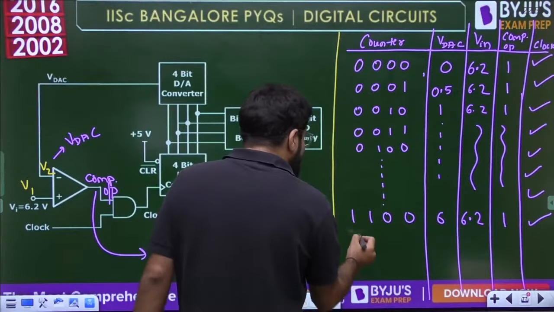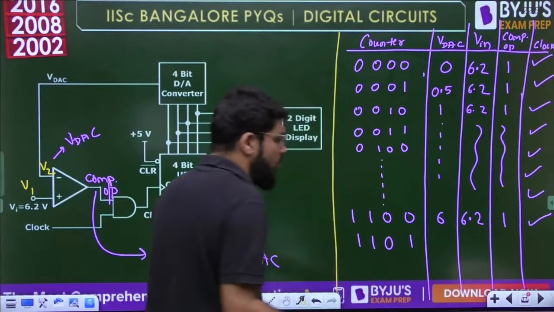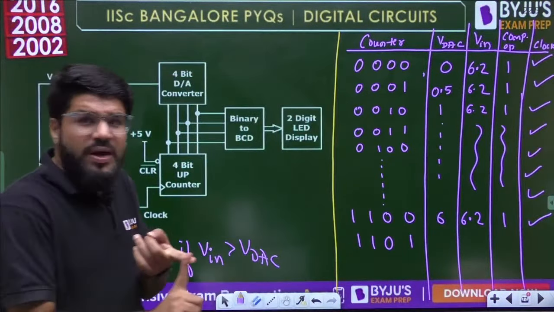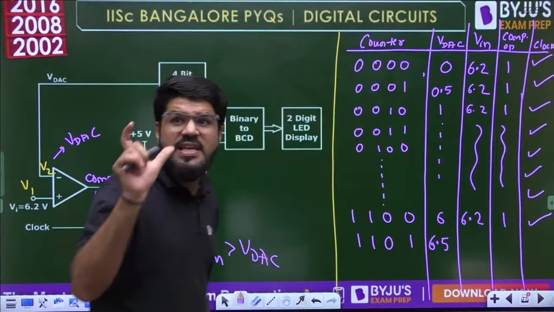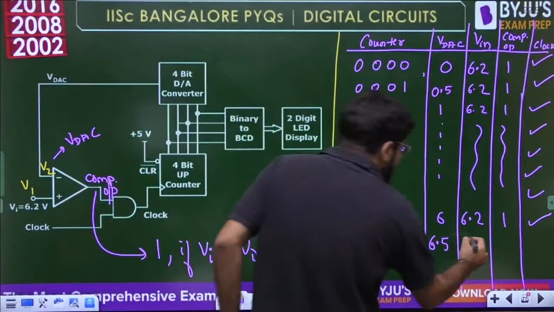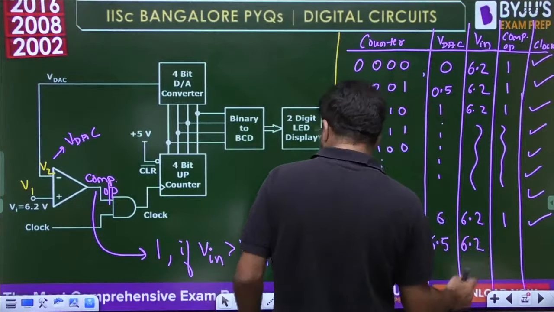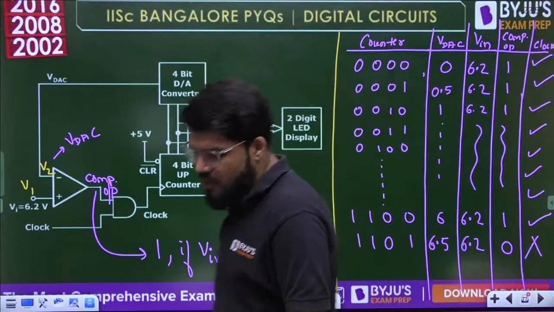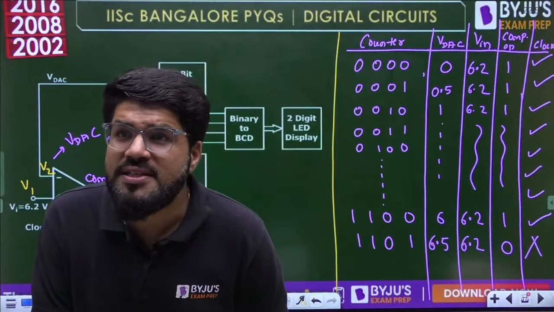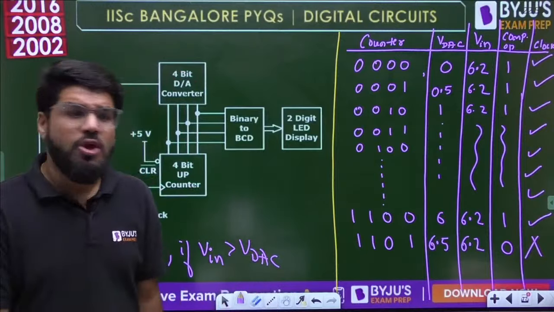But as soon as the next state comes, 1101, the DAC output will move by 0.5 step ahead. That will be 6.5 and the Vin is 6.2, and now the Vin is less than VDAC, so comparator output will be low and the clock will not reach the counter, and if the clock doesn't reach the counter, it will stop.